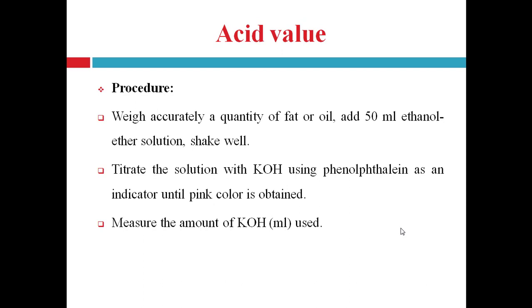Then stop the burette knob and measure the volume of KOH used. See in the burette the ml of volume of KOH used. Then by using the value of this volume of KOH, calculate the acid value.